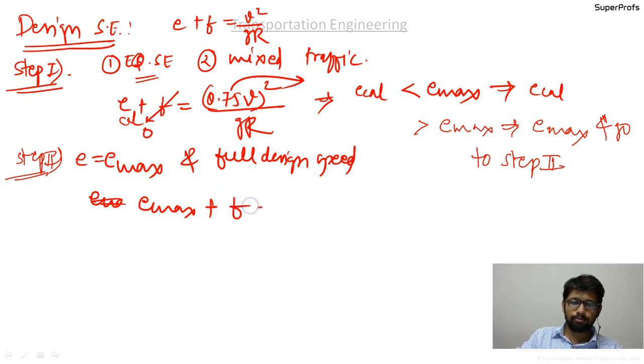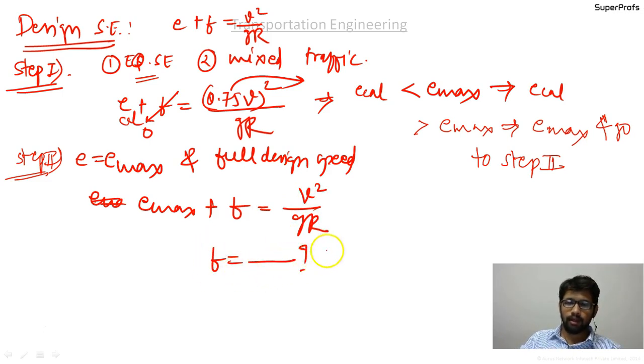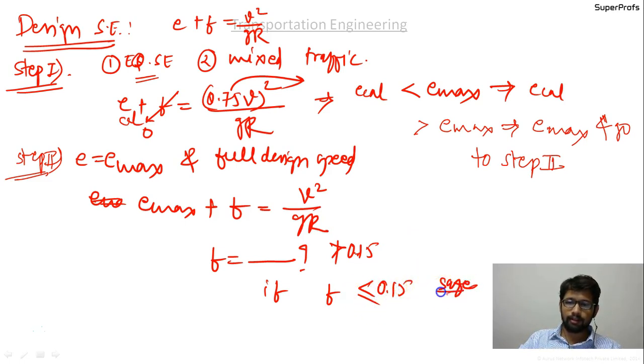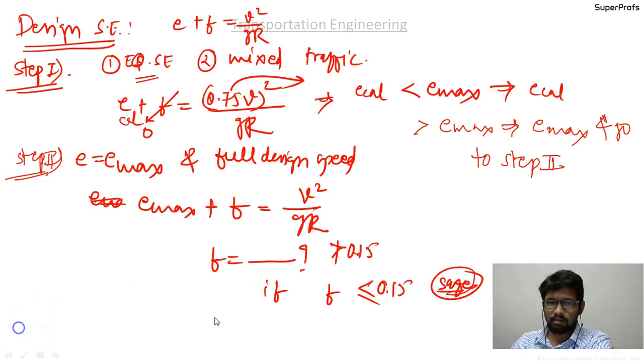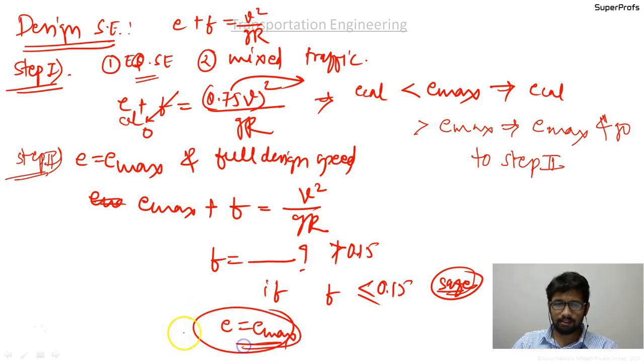plus f equal to V square upon gR, and we get the value for f. We check that this should not be greater than 0.15. If f is less than or equal to 0.15, then it is safe, and you can provide e equal to e max. Providing e max is a safe thing to do.